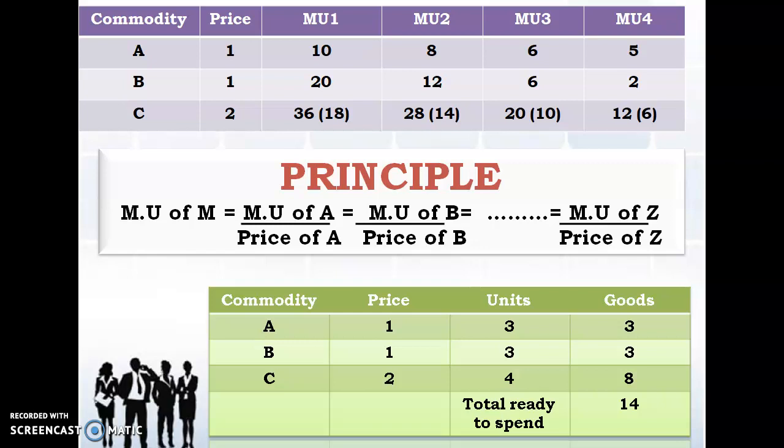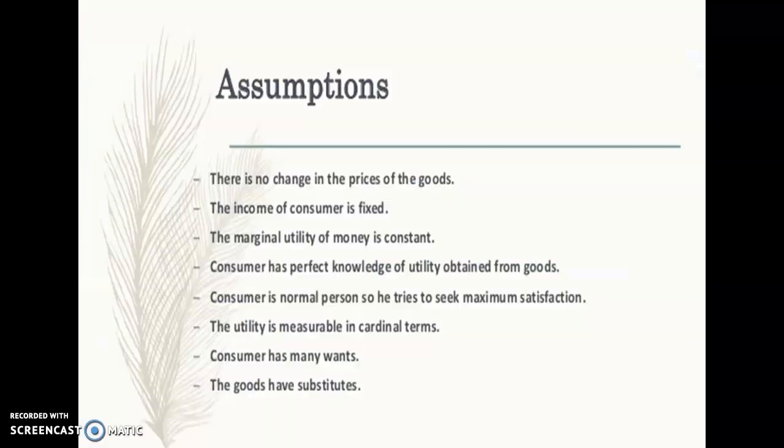So, that's nothing but 14 rupees. So, this is how he is going to have the equilibrium. Okay. Now, coming to the assumptions. It's the same thing which says all the time the prices of the goods must not change. Why? Because if the price is going to change, automatically what is going to happen? Then the marginal utility of the product divided by the price is going to change.